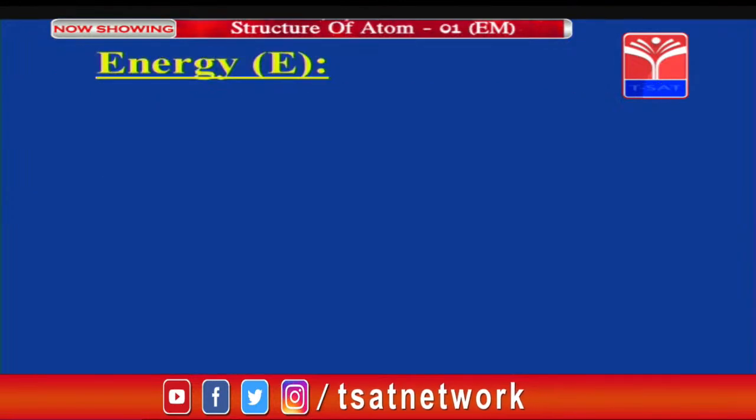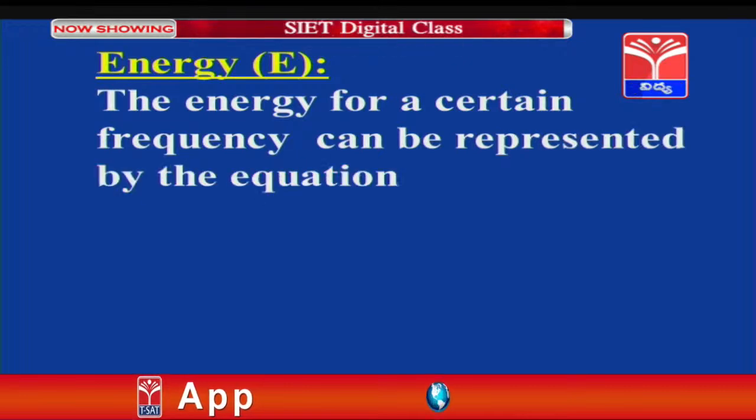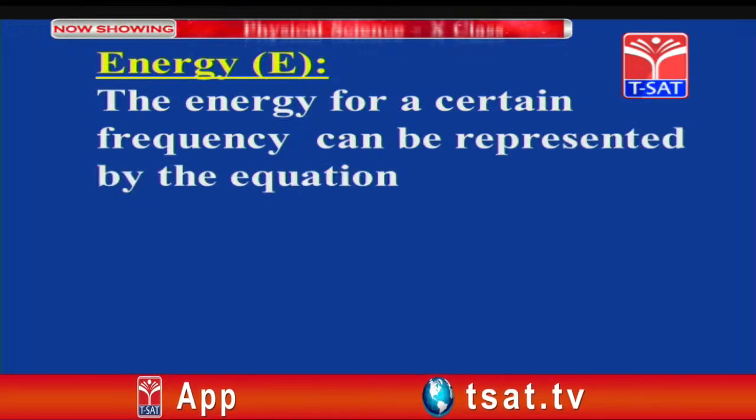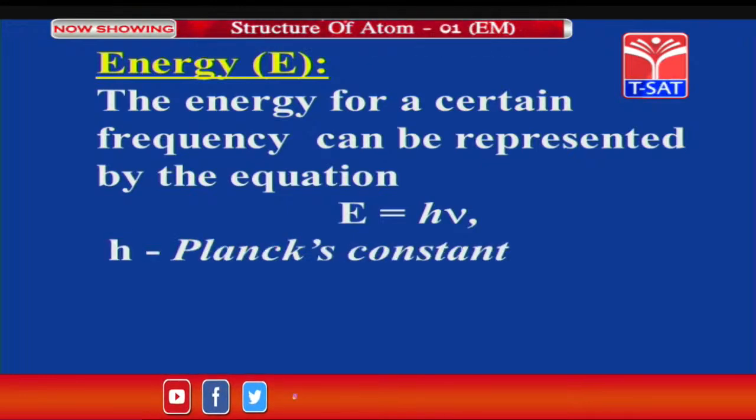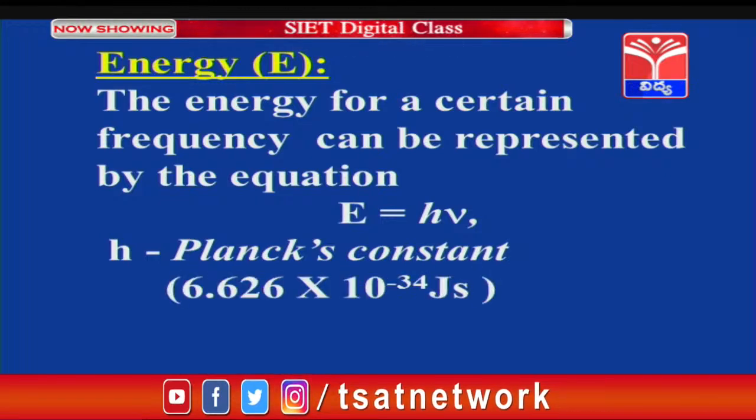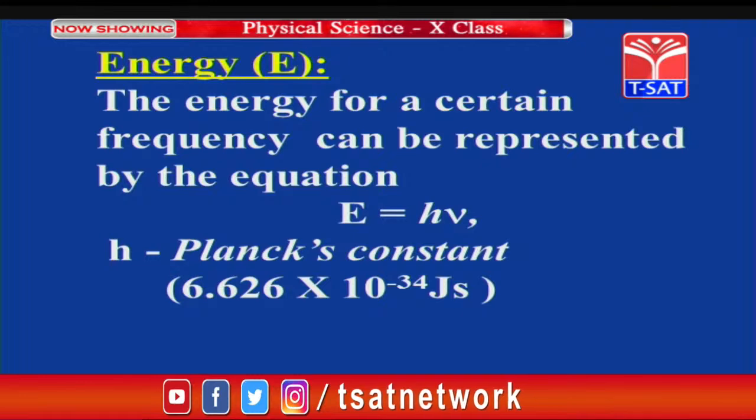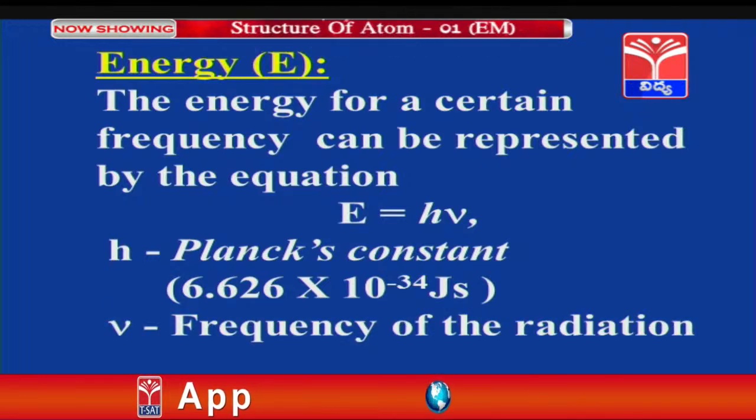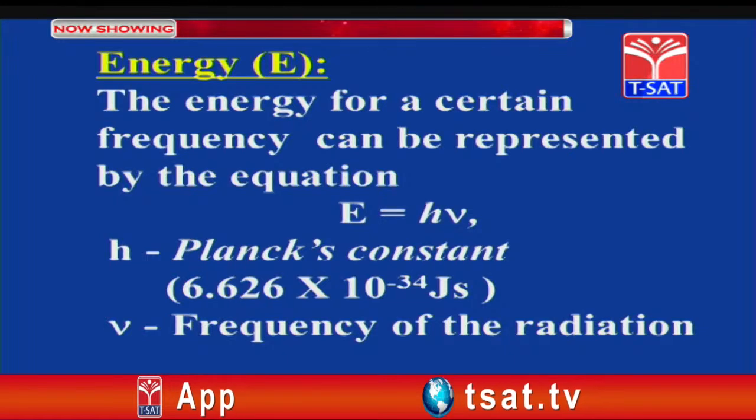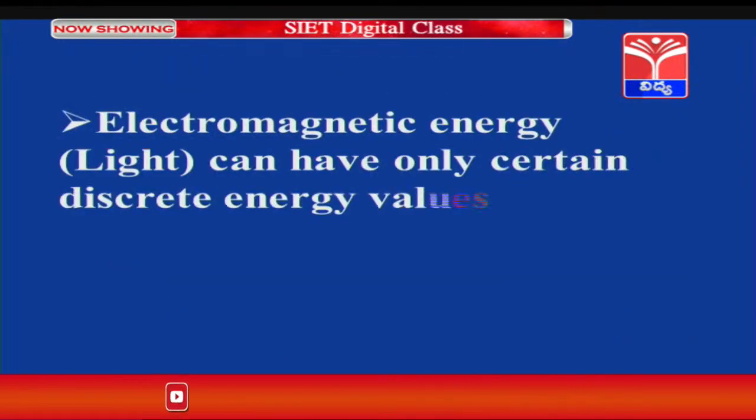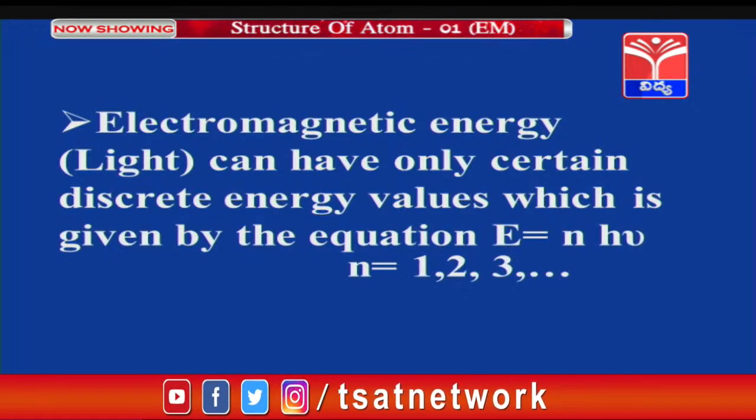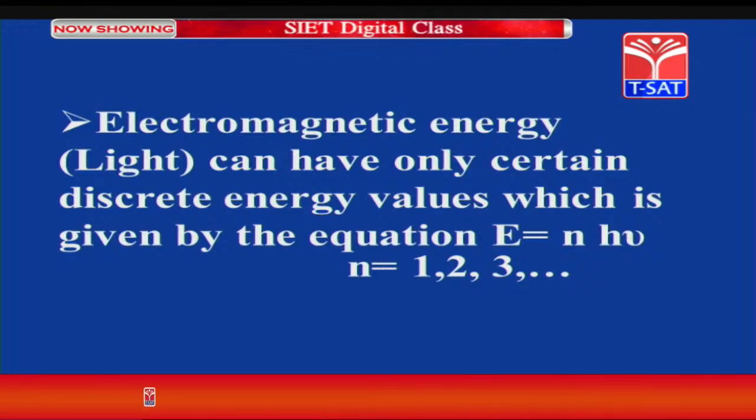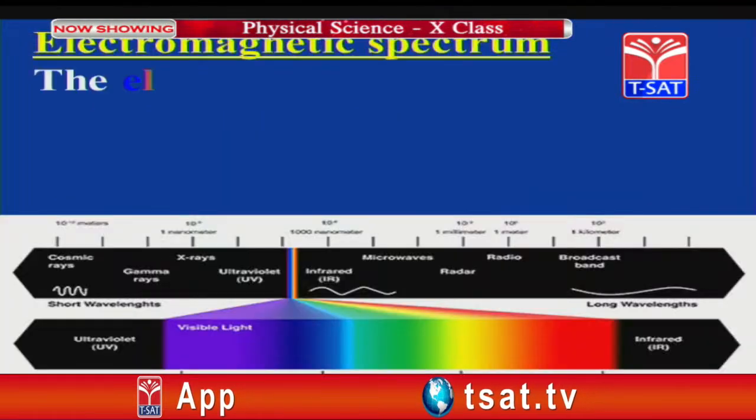And another one is energy. The energy of a certain frequency can be represented by the equation E = hν. Here E stands for energy, h stands for Planck's constant, whose value is 6.626 × 10^-34 joule-seconds, and ν indicates the frequency of radiation. Electromagnetic energy, that is nothing but light, can have only certain discrete energy values, which are given by the equation E = nhν. Here n = 1, 2, 3.